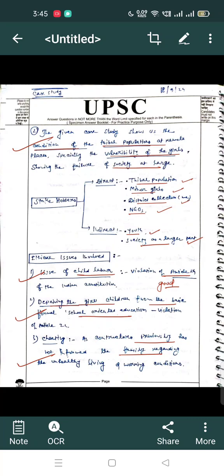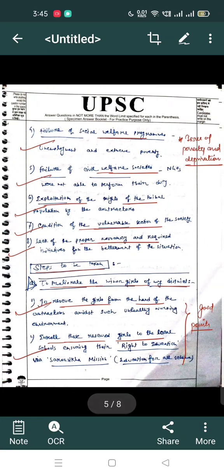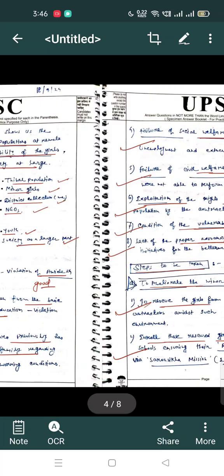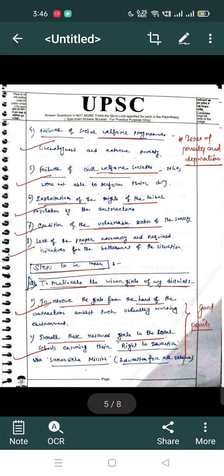Then we have to write about the ethical issues involved, like what kind of ethical issues there are in the whole case. For example, here in this case: the issue of child labor, depriving girl children of basic formal school-oriented education, cheating, etc. And here we have to mention the constitution, like the article. For example, I have given the example of violation of Article 24 of the Indian Constitution in the case of child labor, and in the case of the deprivation of girl children from basic formal school-oriented education, I have given the example of violation of Article 21. Then there is the cheating point, then failure of social welfare programs and all.